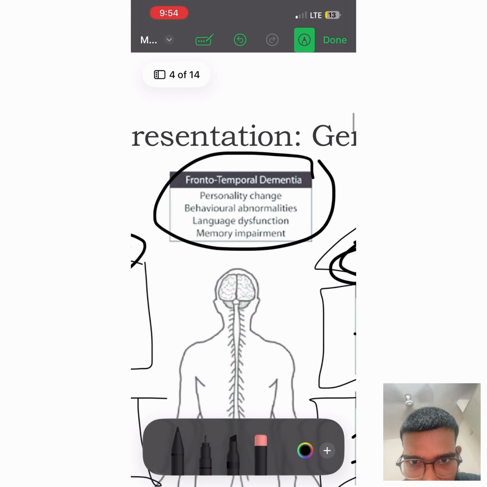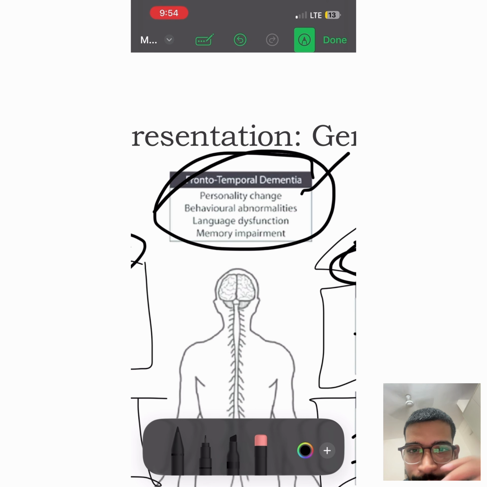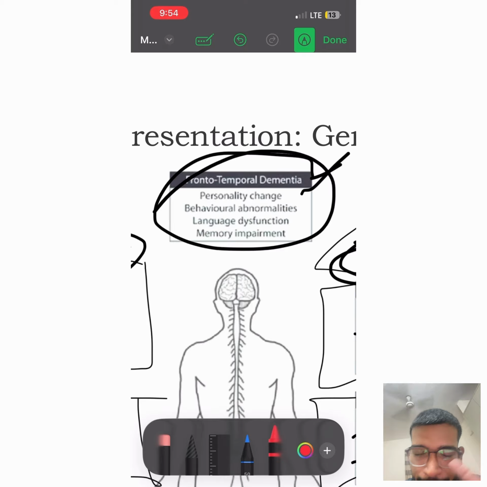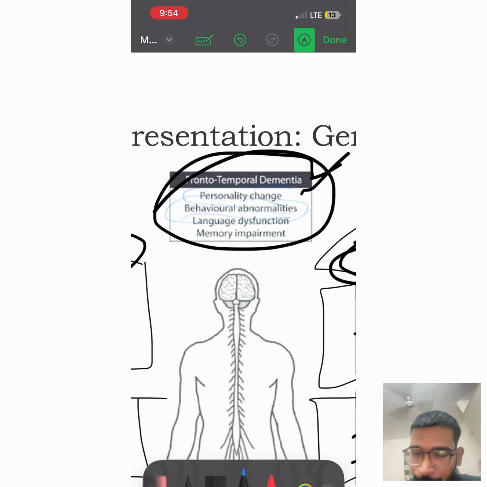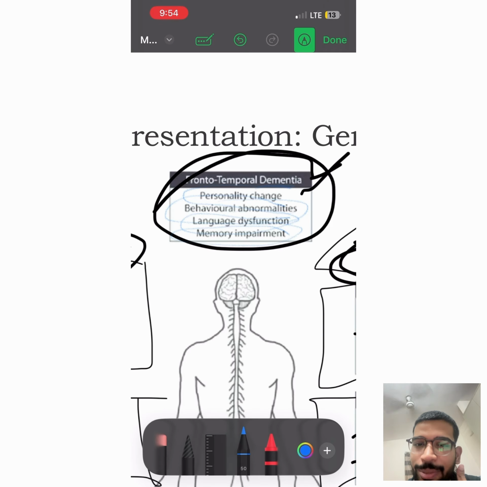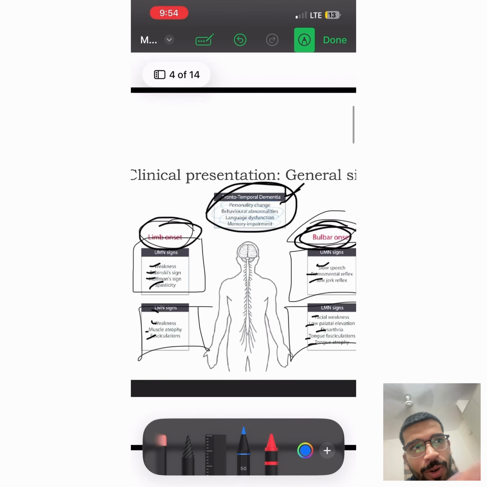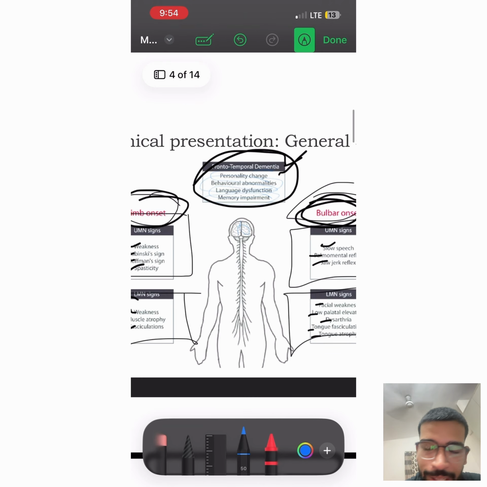Yeah, in the slide also you can see frontotemporal dementia. There is personality change. Obviously, there will be behavioral abnormalities, language dysfunction, memory impairment. Most of these neurological abnormalities we find when there is frontotemporal involvement, yeah, frontotemporal dementia. So we are not majorly focused on this. We are focused on the diagnostic criteria of ALS.